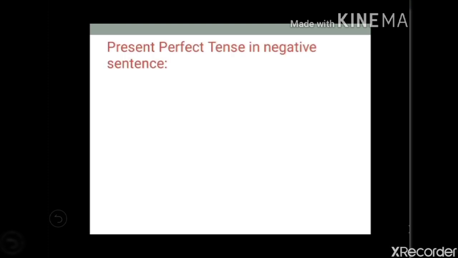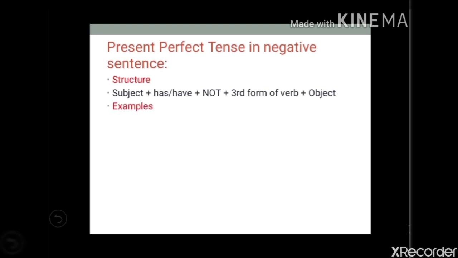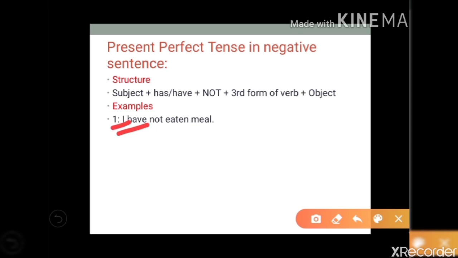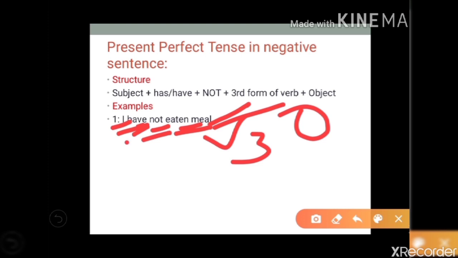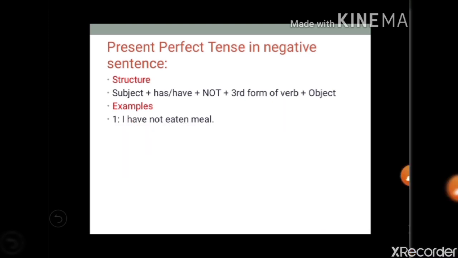Now, in a negative sentence, how will you use present perfect tense? The structure will be subject plus have or has plus not plus V3 plus object. Examples are: I have not eaten meal. Here I is the subject, have, then not, and then eaten is V3, and then meal is the object.